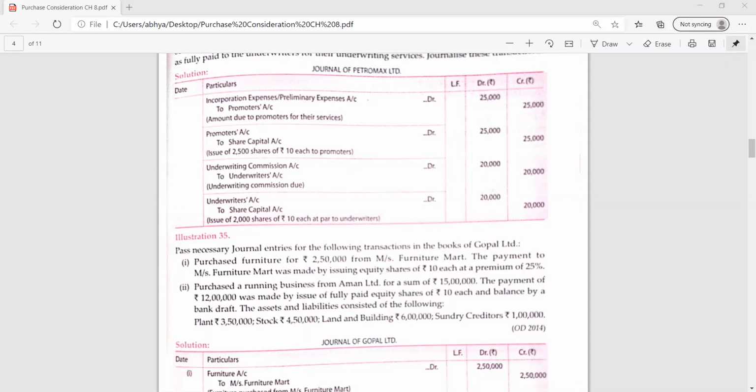So what is issue price here, and how can it be found out? The price of the share means the face value of the share plus the security premium amount, so that will be the issue price. Very good.